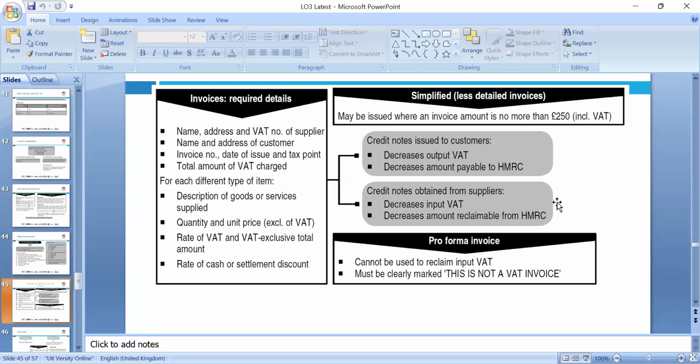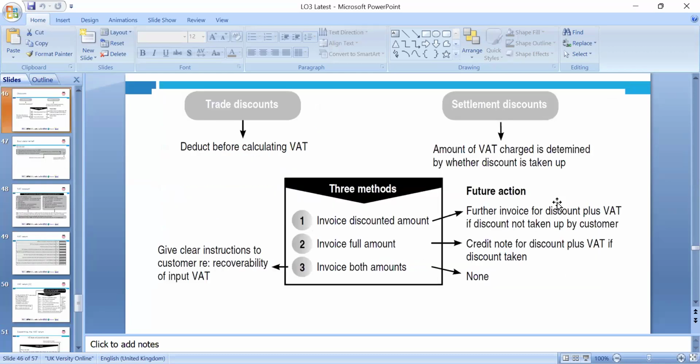Okay, so name and address of the supplier and customer, tax point, and for each different type of item. So we can look around description of the goods and supplies, VAT. Decrease output and input, of course, we need to make adjustments accordingly. You may issue an invoice for an amount of no more than 250, including VAT. Pro forma invoices mean not full detail invoices. You're not giving full details, so that can be.